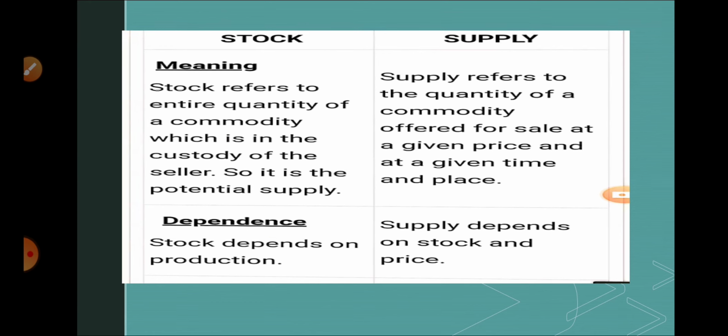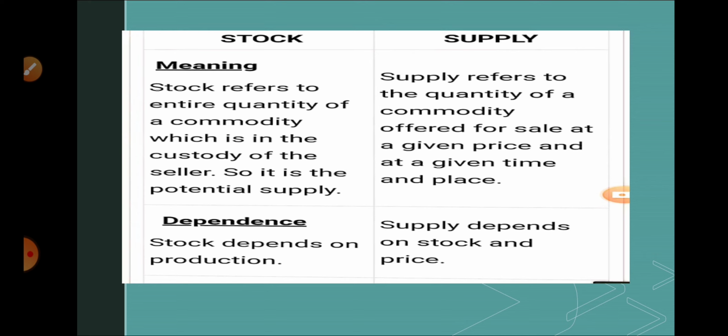Now the topic about stock and supply that I mentioned, I am going to discuss here. So what is supply? Supply refers to the quantity of a commodity offered for sale at a given price and a given time period. Supply is a part of the stock. What is stock? Whatever the total production of a producer is known as stock.